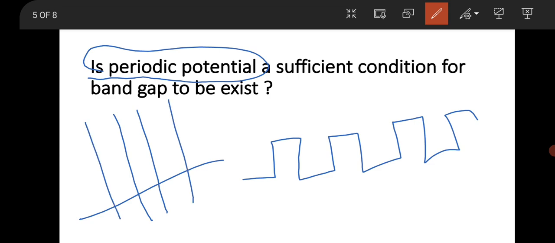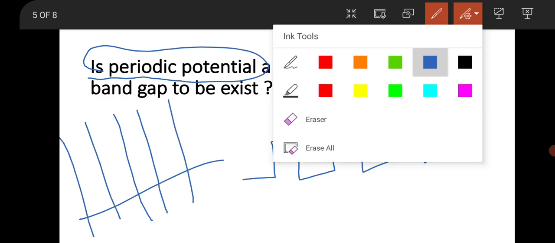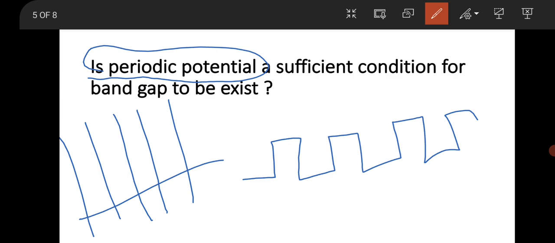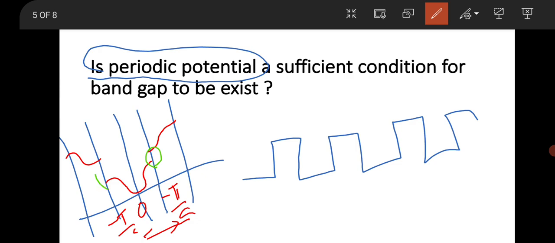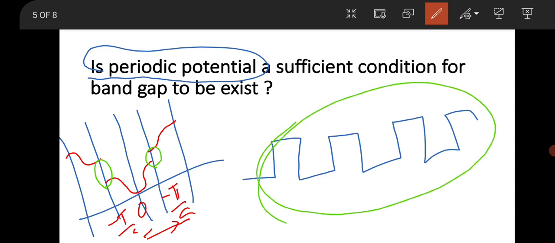suppose, as you did in the nearly free electron model, this is minus pi by a, this is plus pi by a, and this is the first Brillouin zone. And whenever you are drawing your energy dispersion relation, you are observing some band gaps. These are the band gap regions, this is the discontinuity of energy, and this is the band gap. So why is this present in the solid? Is the periodic potential a sufficient condition for the existence of this band gap in the solid?